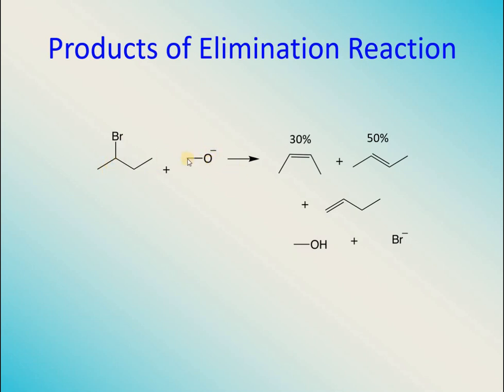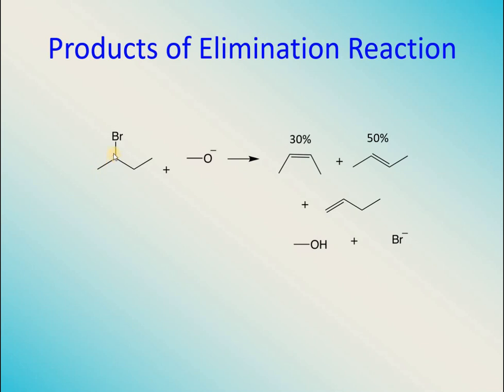The OH negative is going to pick up a beta hydrogen. This is the carbon atom with which the functional group is attached, so this carbon atom is a beta carbon and this carbon atom is also a beta carbon atom. So there is a possibility that hydrogens can be lost from both positions.